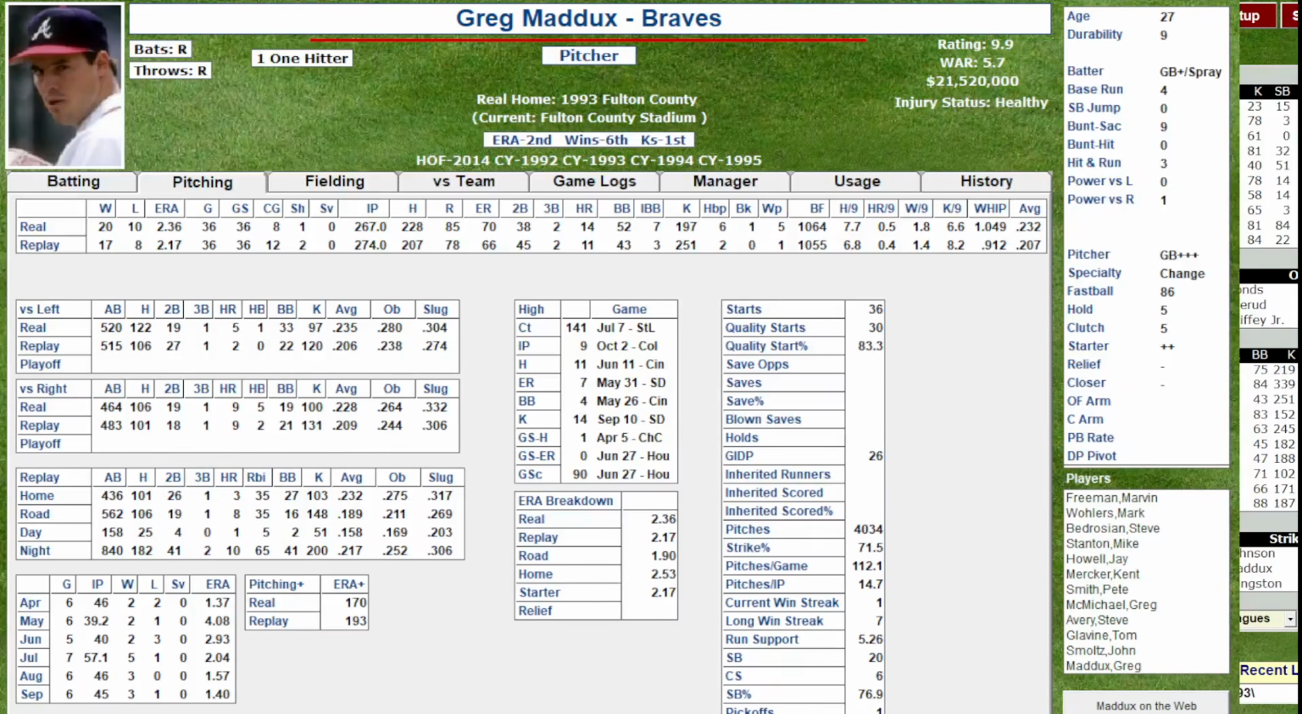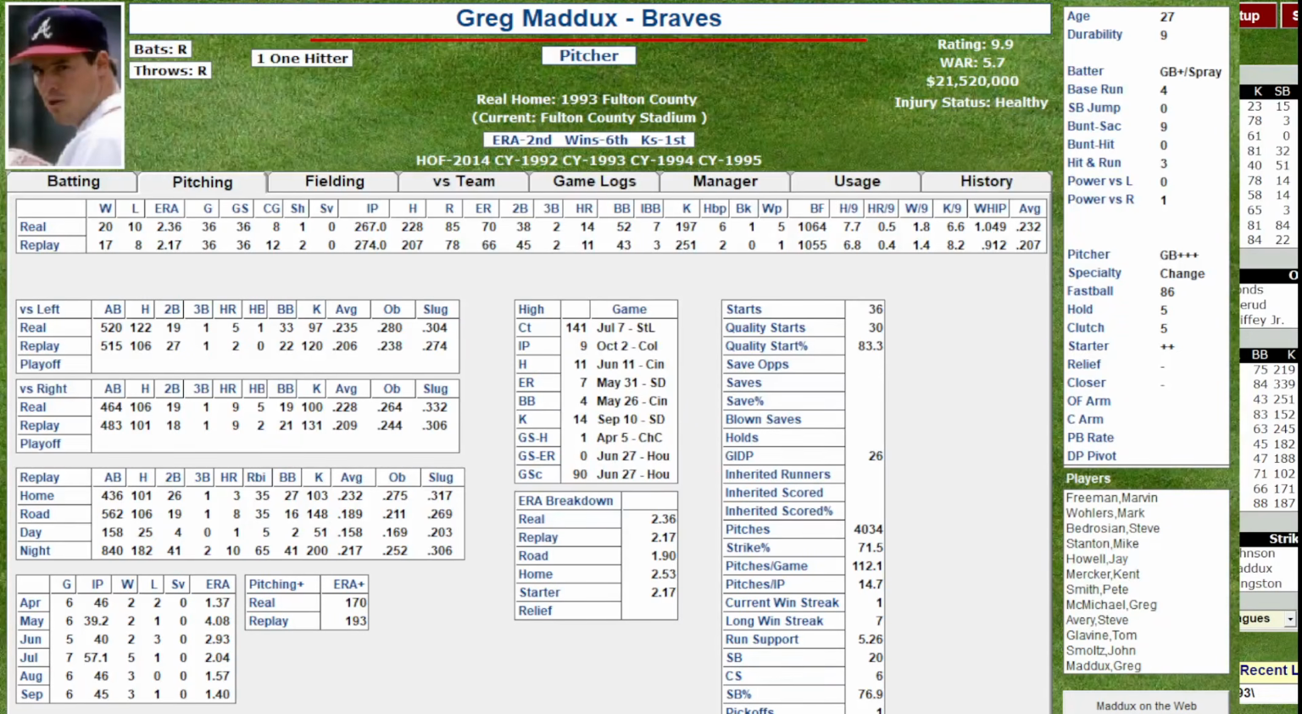Interesting enough, the left-right splits, the computer pretty much had it, not that far off. He faced 5 more left-handed batters than he did in real world, and he only faced 19 additional right-handed batters. So that's definitely well within the range you would be looking for. But the strikeouts are the one that to me would be something that would stand out.